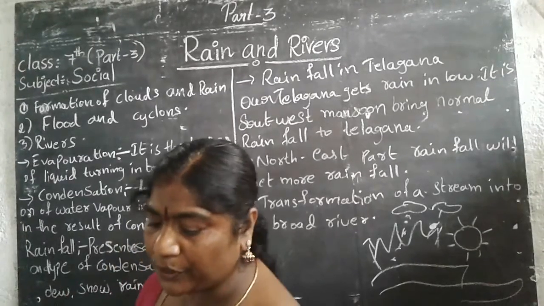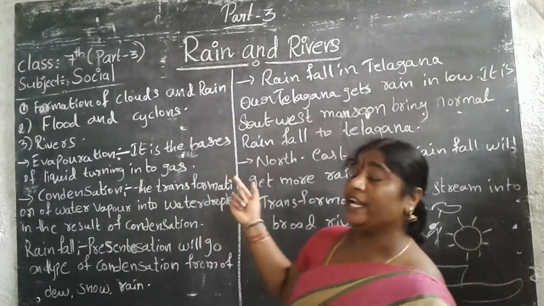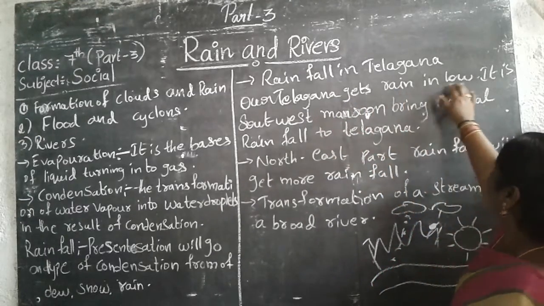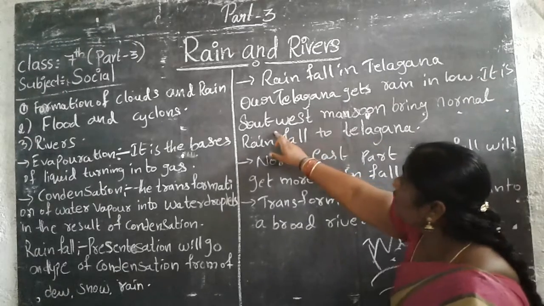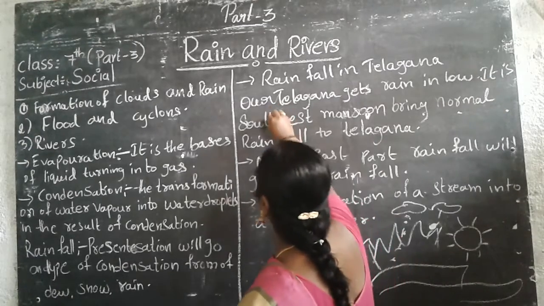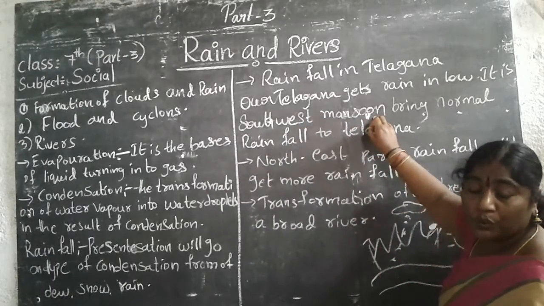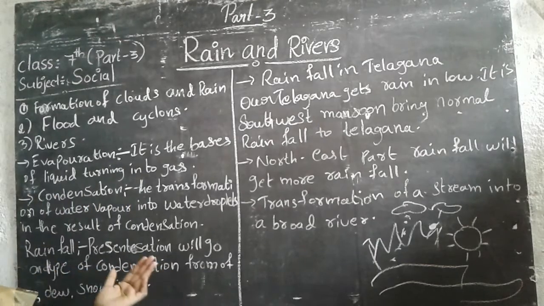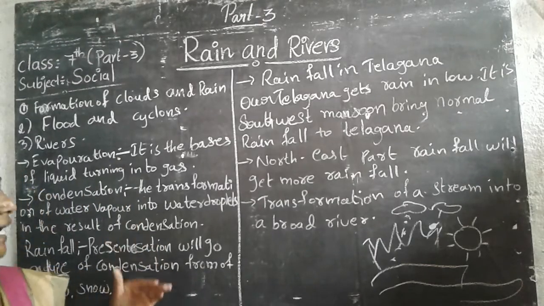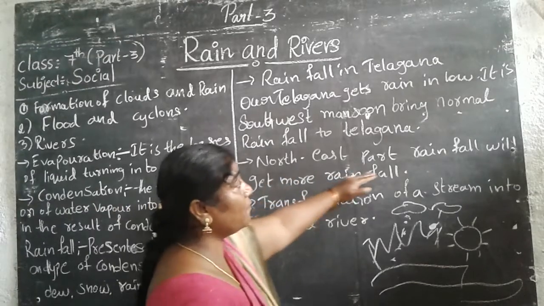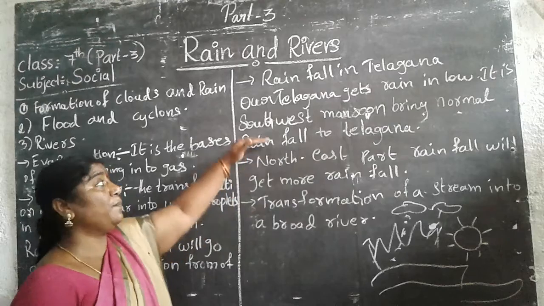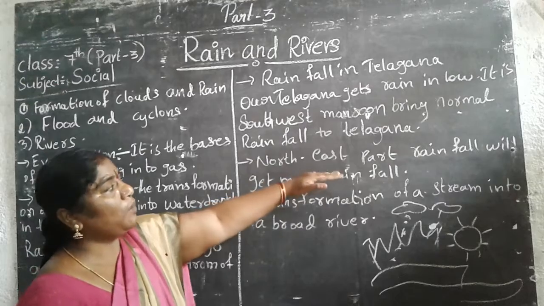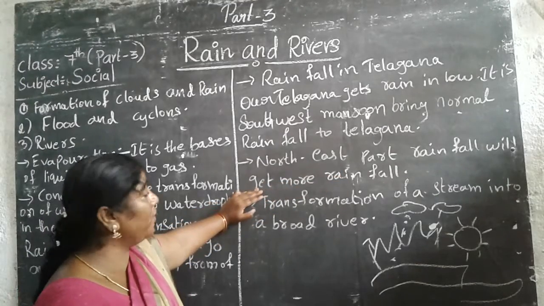Next, we have to know how we get rainfall in our Telangana. Telangana gets its rainfall from the southwest monsoon, from June onwards, and after that the rainy season comes. From March to June, Telangana gets normal rainfall. At present the rainfall is low, and after that the northeast monsoon brings more rainfall.